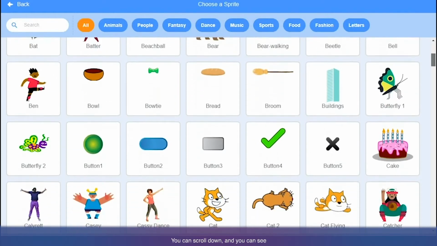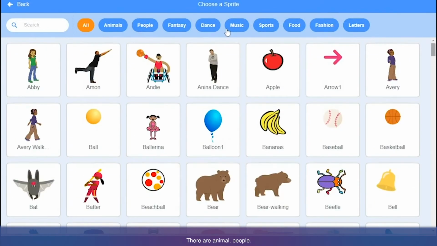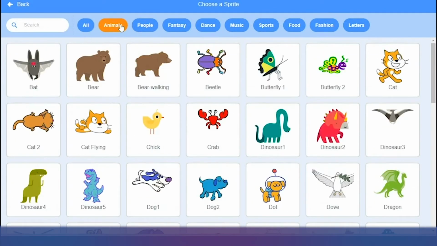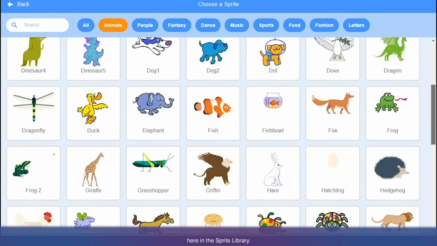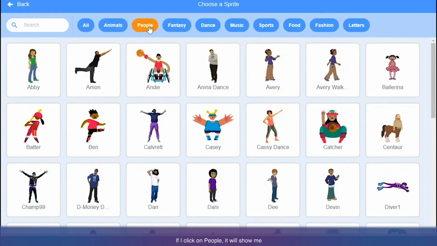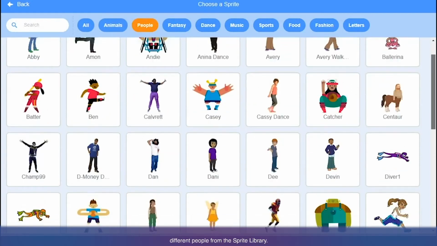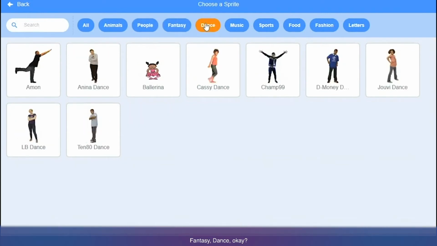You can scroll down and you can see there are any number of objects here. There are animals, people, and there are different buttons at the top. If I click on animals, it will show me all the animals which are available in the sprite library. If I click on people, it will show me different people from the sprite library, fantasy, dance.